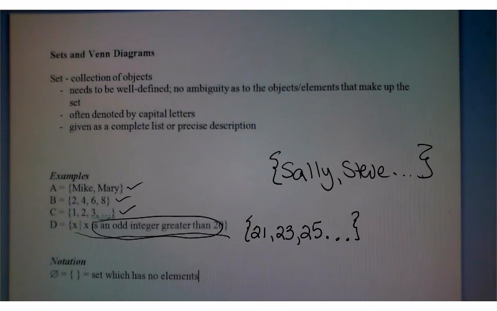The fact is we can describe or define any set we want. However, whether that set contains elements or not is another story. For example, what if I was to ask for the set of students in Math 120-003 who are over 15 feet tall? The fact is there are no students who are over 15 feet tall. So while I was able to give a precise description, if I was to go to create a complete list, I open up my brace and I go to list student names, and there are no students that meet that description, and so I close the brace. When a set has no elements, it's known as the empty set. This is one symbol for the empty set, and this is another.